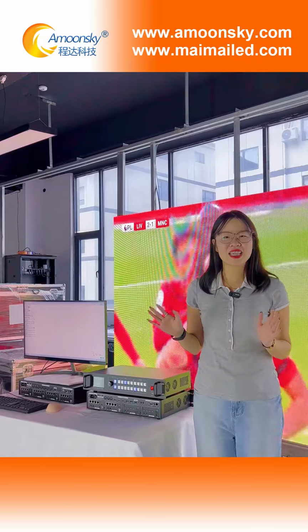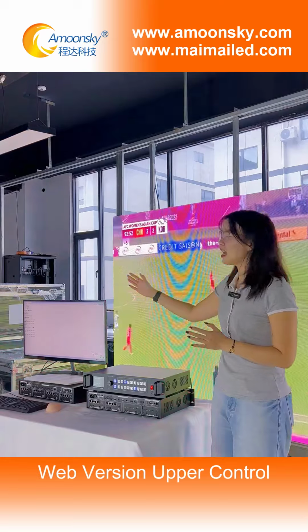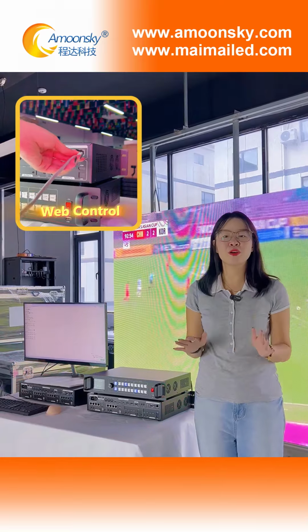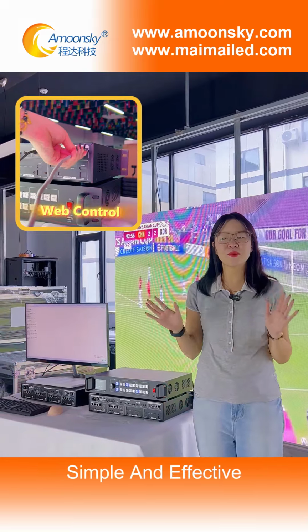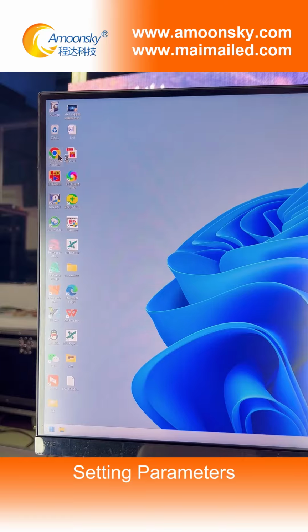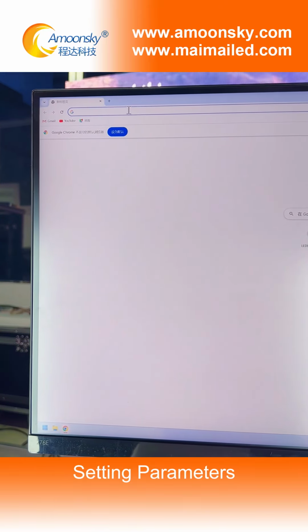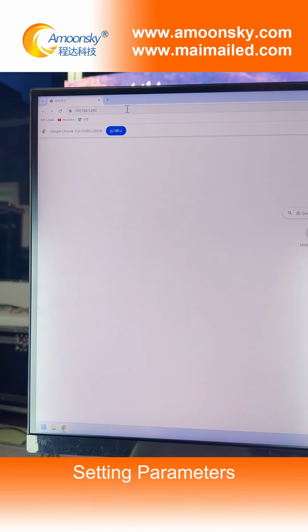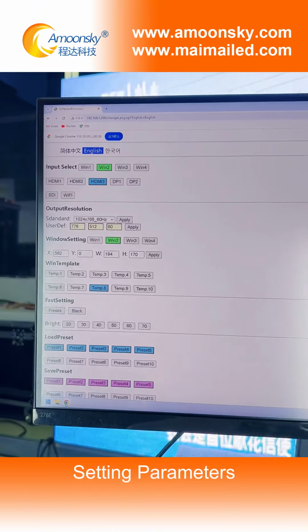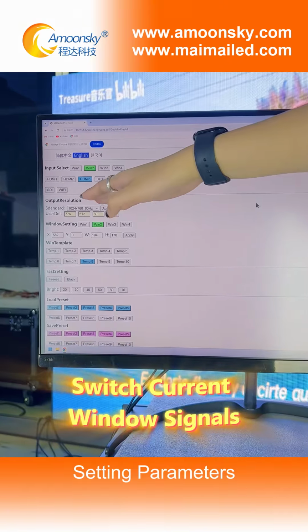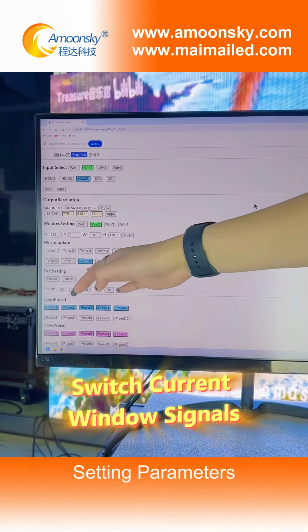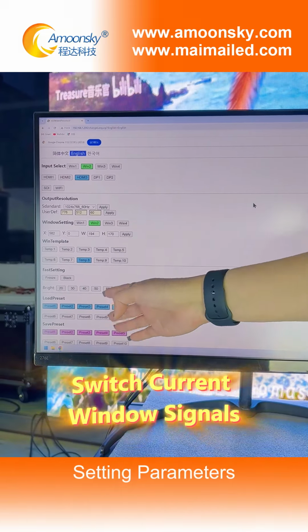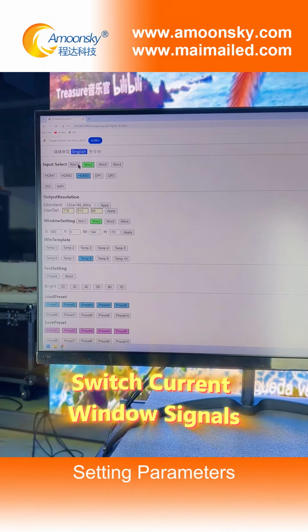Connect the Ethernet cable to access the web version output computer for flexible remote operation. It's simple and effective. Let's check how the web version output computer works. Input the IP address. Here's the input select, output resolution, fast setting, load preset, and save preset. It's easy to operate.